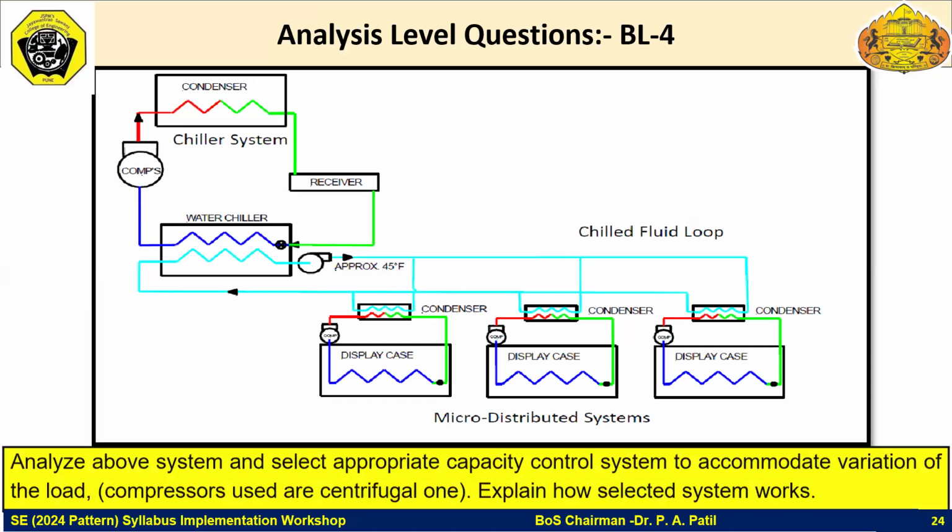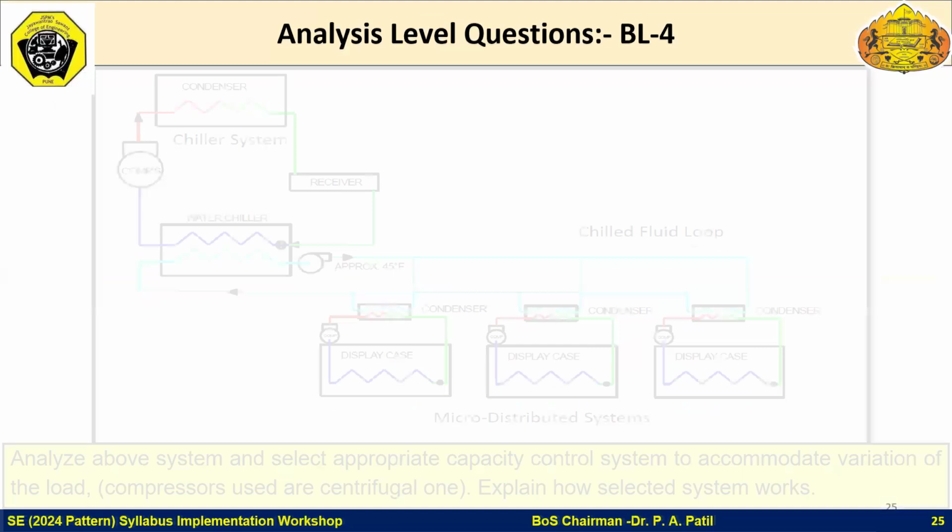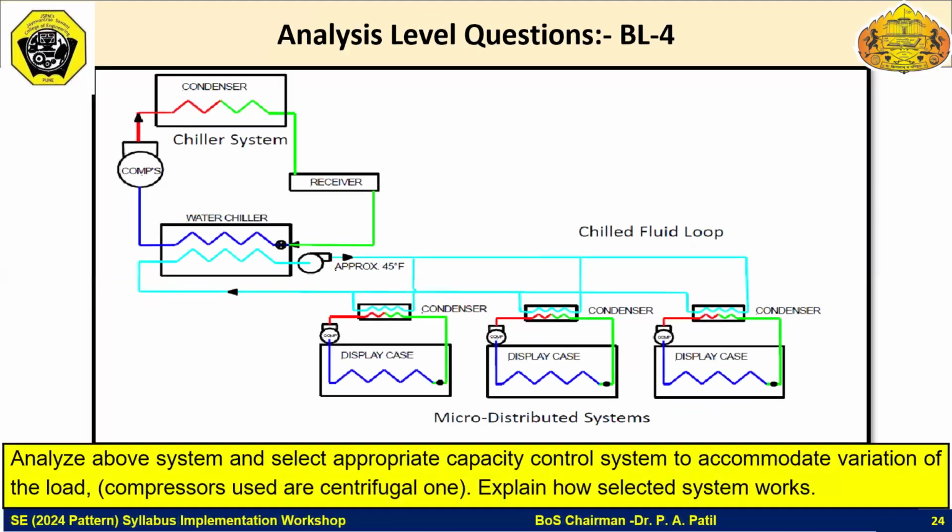So such kind of questions you can frame, or in other ways they can be given a diagram, and based on this diagram, they are supposed to analyze it and select appropriate methods. This is a diagram again related to HVAC&R, where this is a chilling system and the student is supposed to select appropriate capacity controls for the centrifugal compressor. Now in this case, the condenser capacity controls are used. So again, based on the situation and the diagrams, students get that skill of analysis, of identifying the problem statement or giving a proper solution.